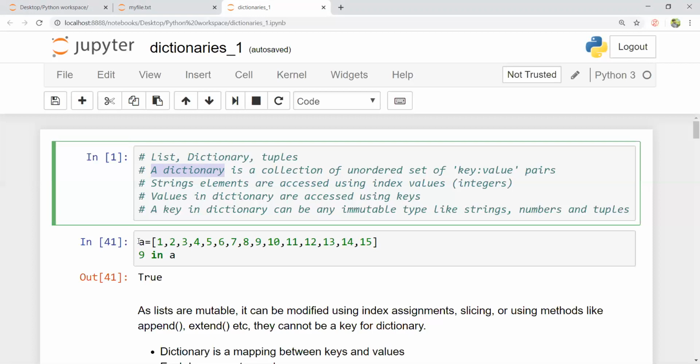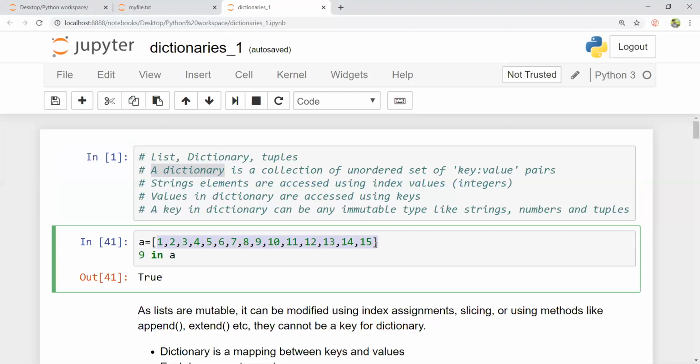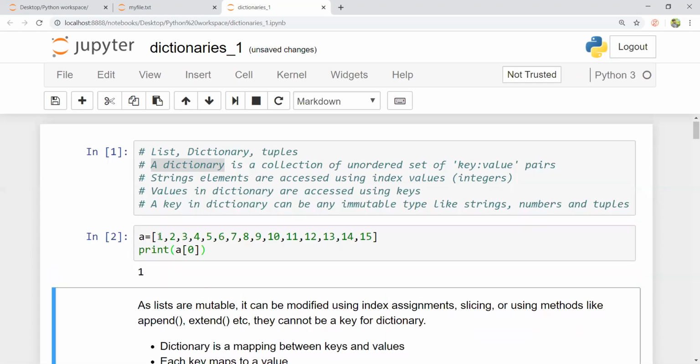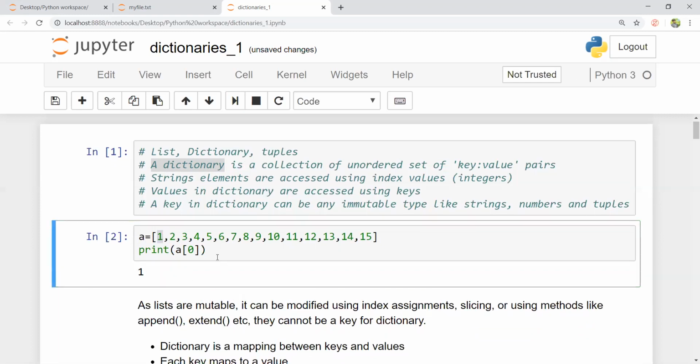Here I have an example of a list where A is a list of integers from 1 to 15. Suppose I want to access any element inside this list A, it has to be accessed with the square bracket and its index value. Say for example A of 0. If I print A of 0, it will print the first element of the list, that is 1. So the index value here is an integer.